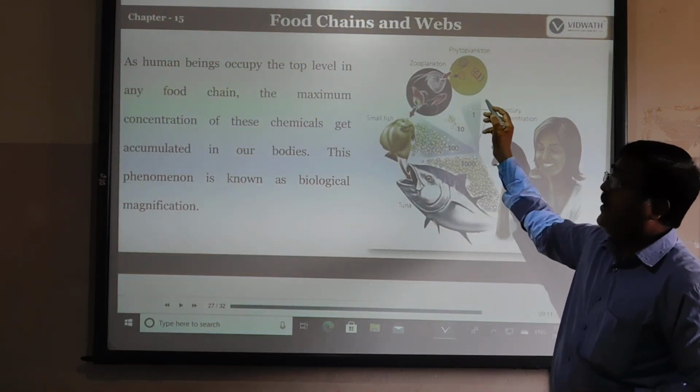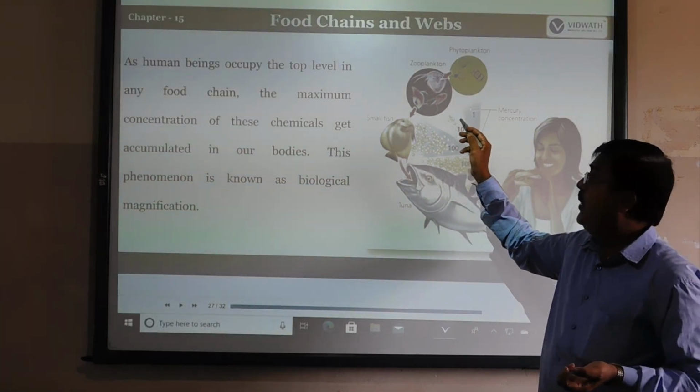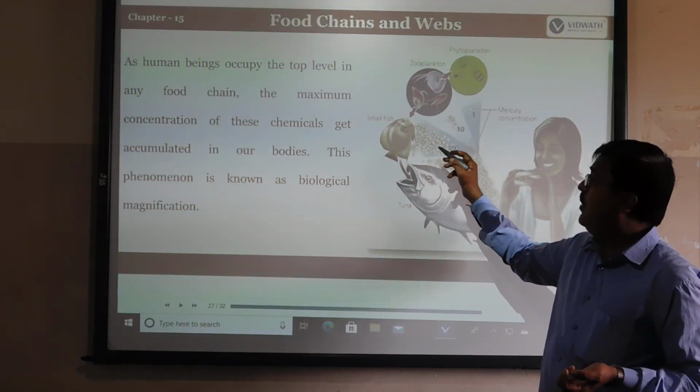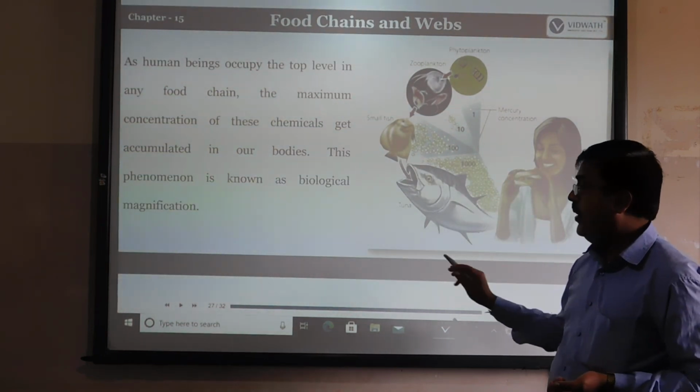Here, in the phytoplankton, a little amount of poisonous or toxic material is contained. After that, it moves to the small fish and then to the big fish. When we eat the big fish, we get that level.